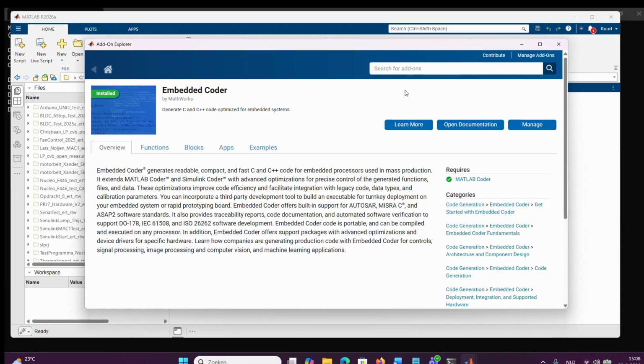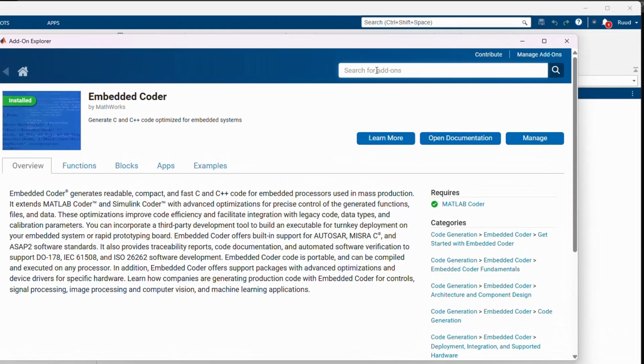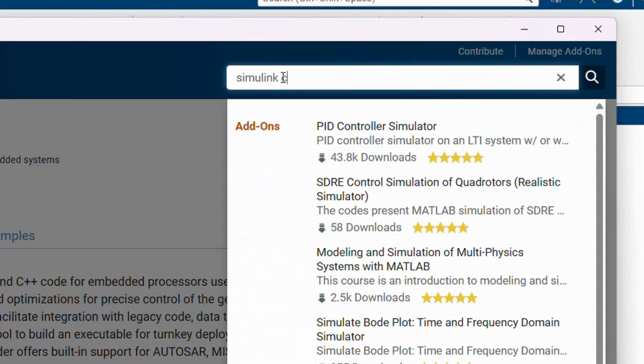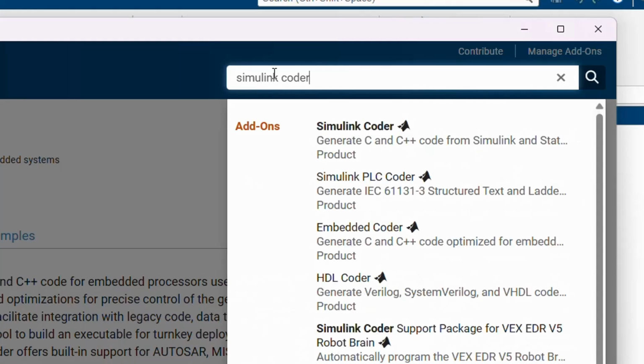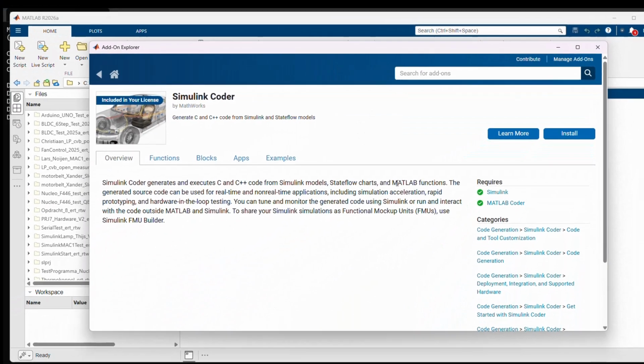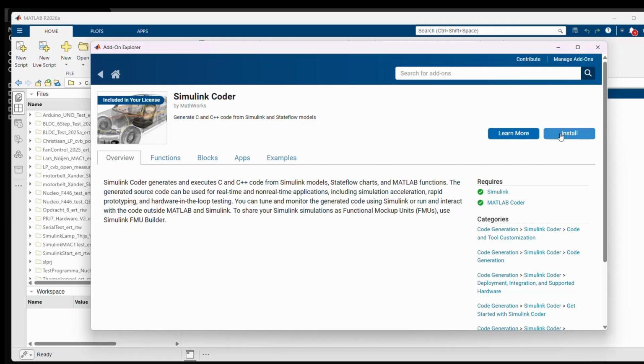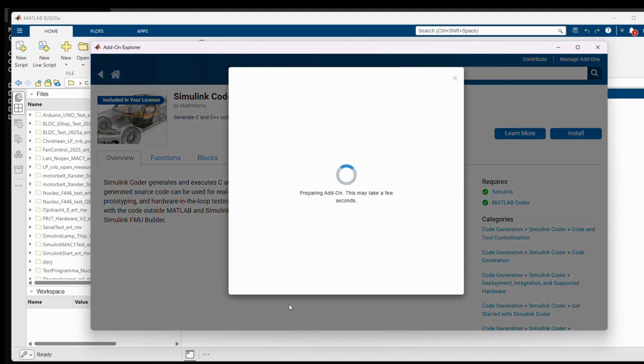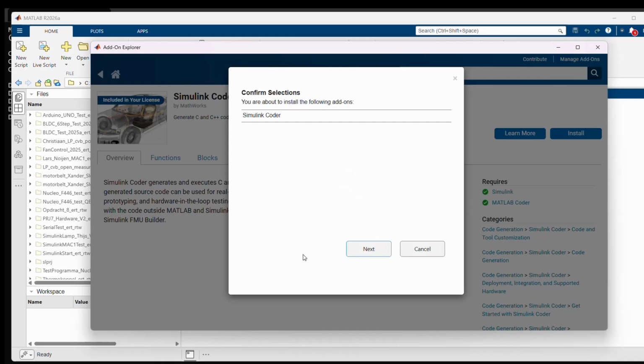And we need another one. We also need Simulink coder. Type it here, and you see Simulink coder. Again, you have to install it. Also, this will take a while again. And the process simply repeats for the second one.